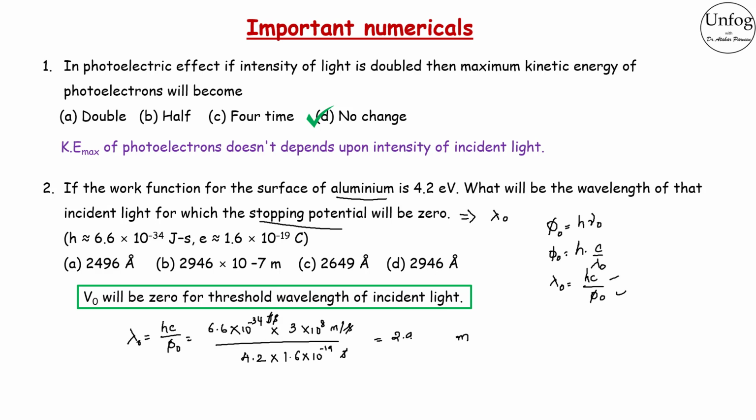You will get 2.946 into 10 to the power minus 7 meter. You can also write as 2946 into 10 to the power minus 10 meter, or convert it into angstrom, because 1 angstrom is equal to 10 to the power minus 10 meter. Write it as 2946 angstrom. So your answer will be D.